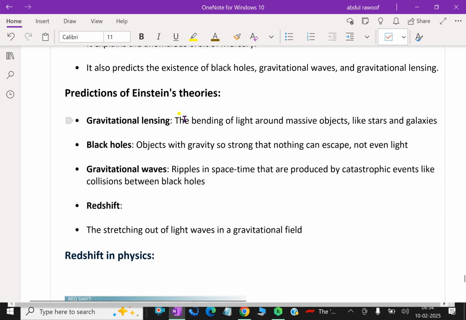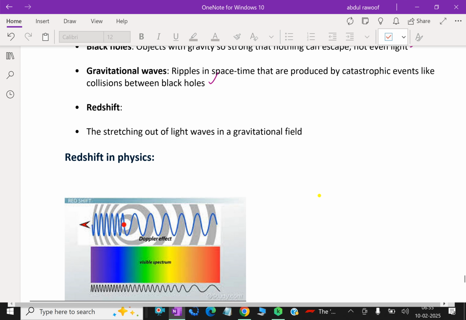Predictions of Einstein's theories. Gravitational lensing: the bending of light around massive objects like stars and galaxies. Black holes: objects with gravity so strong that nothing can escape, not even light. Gravitational waves: ripples in space-time that are produced by catastrophic events like collisions between black holes. Redshift: the stretching out of light waves in a gravitational field.